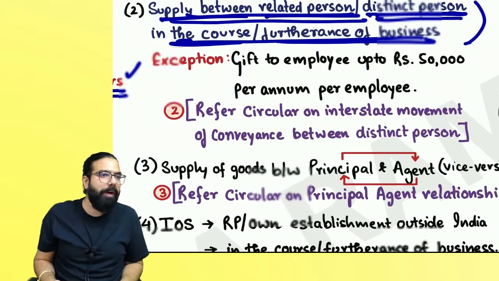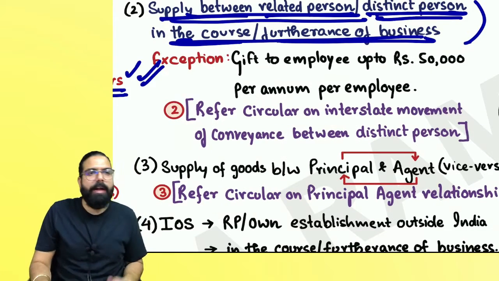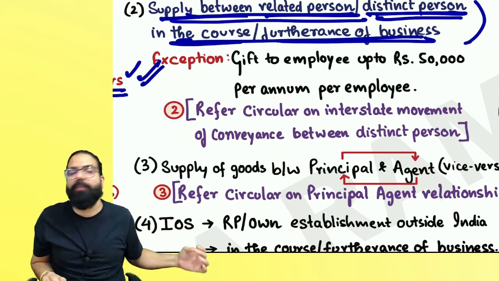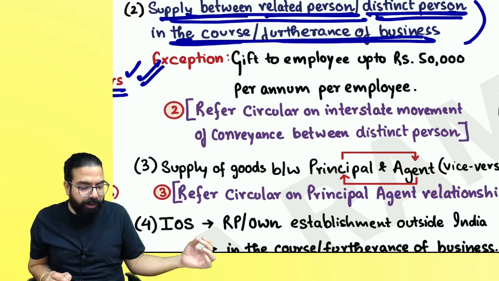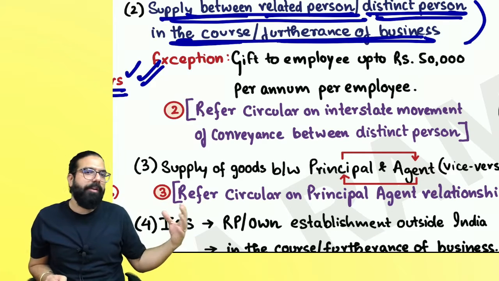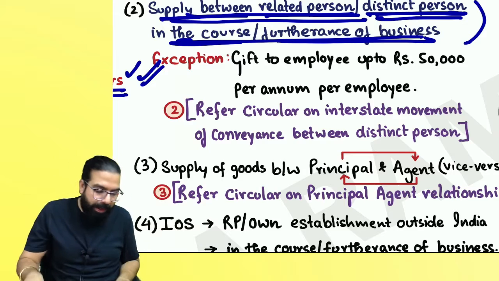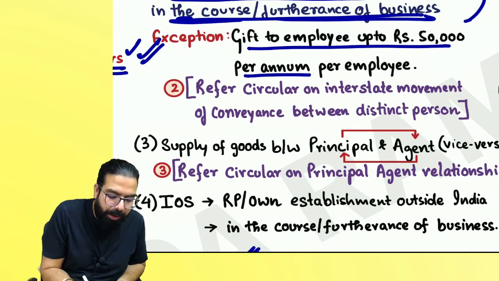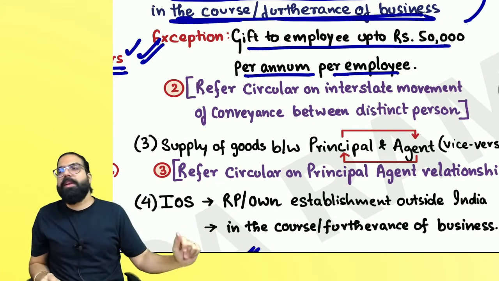Supply. Can I go ahead, everyone? But here one exception is there. When you are giving a gift to your employees up to 50,000 per annum per employee, it shall not be a supply. Are we clear, everyone? Gift to employee, per annum per employee. Sir, up to 50,000 it is not a supply.